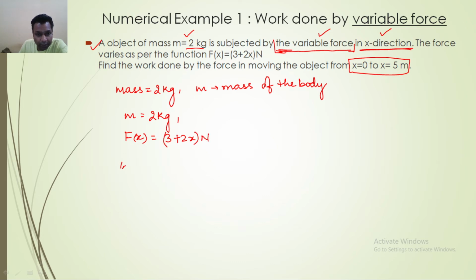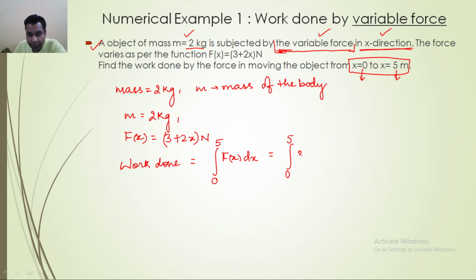To find out the work done, we will just do the integration of Fx dx. Now you may have a question: sir, where is the limit? The limit is here, x equal to 0 to x equal to 5. So the integral from 0 to 5 of (3 plus 2x) dx.